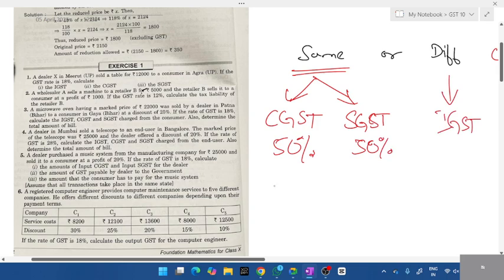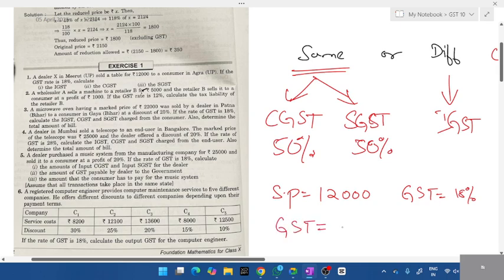A table is sold for selling price is equals to 12,000. To whom is it sold? It is sold to a consumer. What is the GST given? 18%. Calculate the amount. What's the formula?